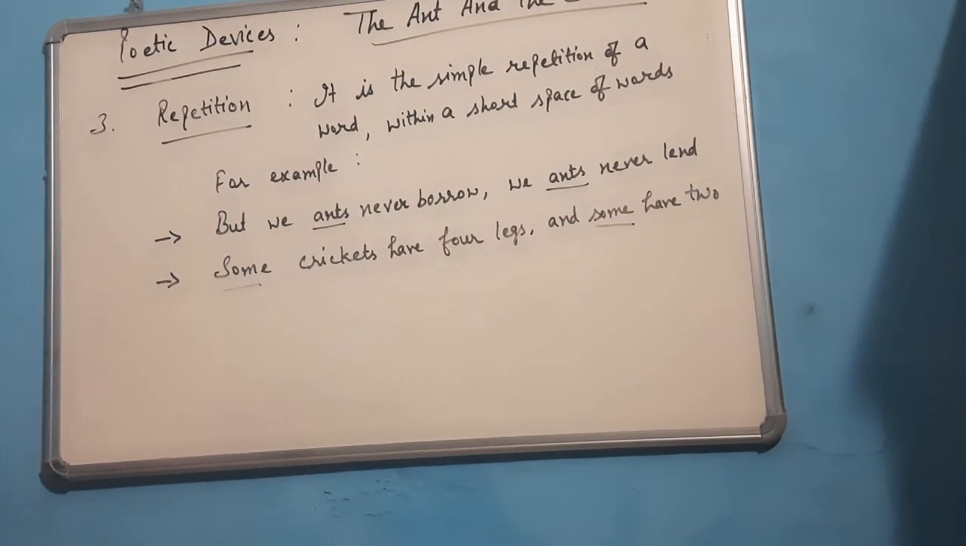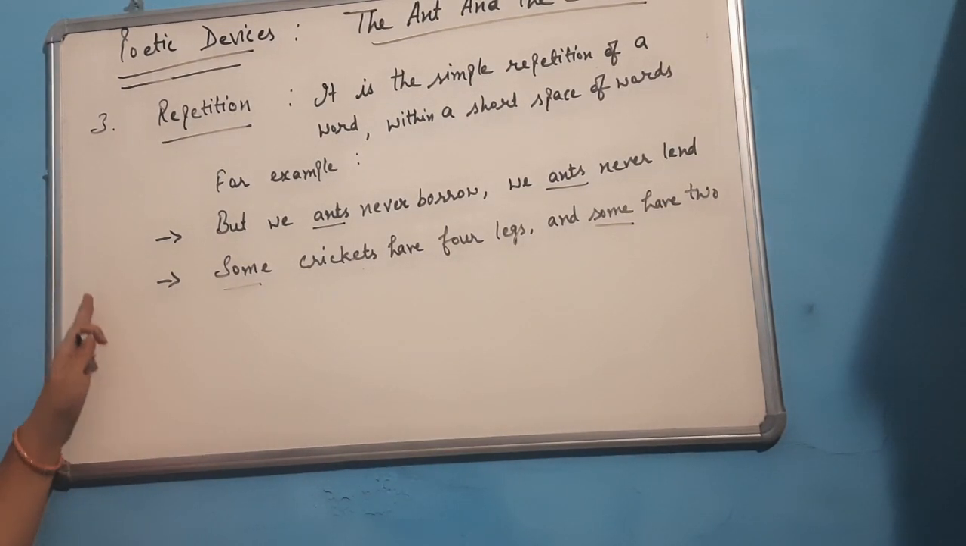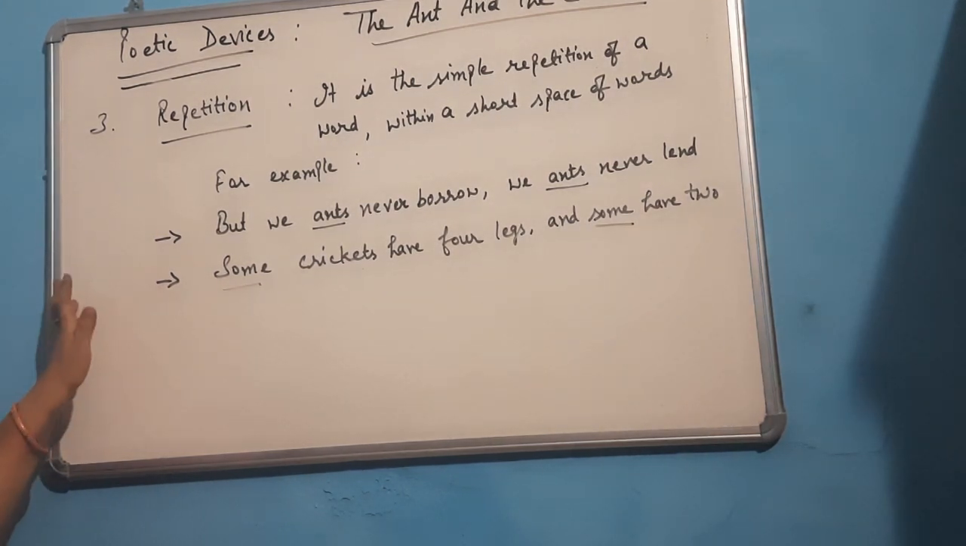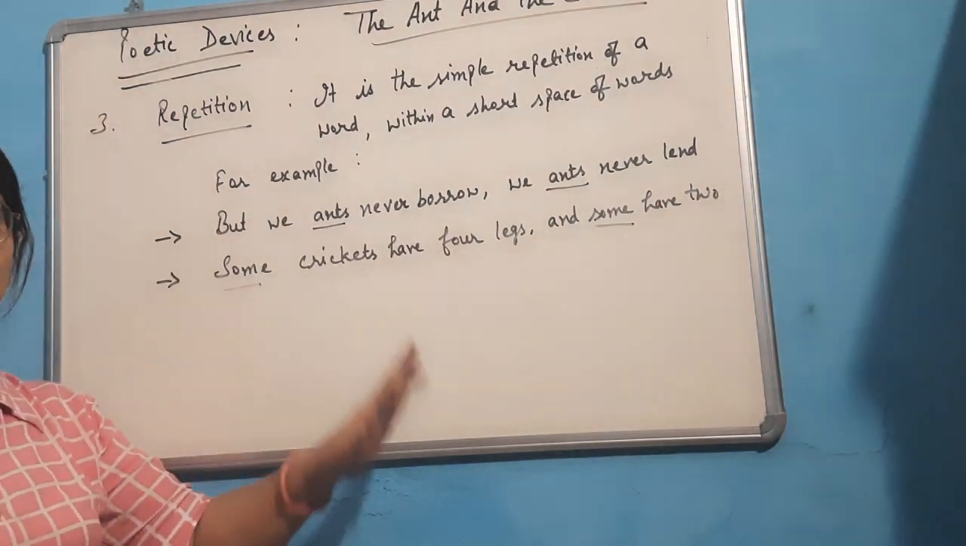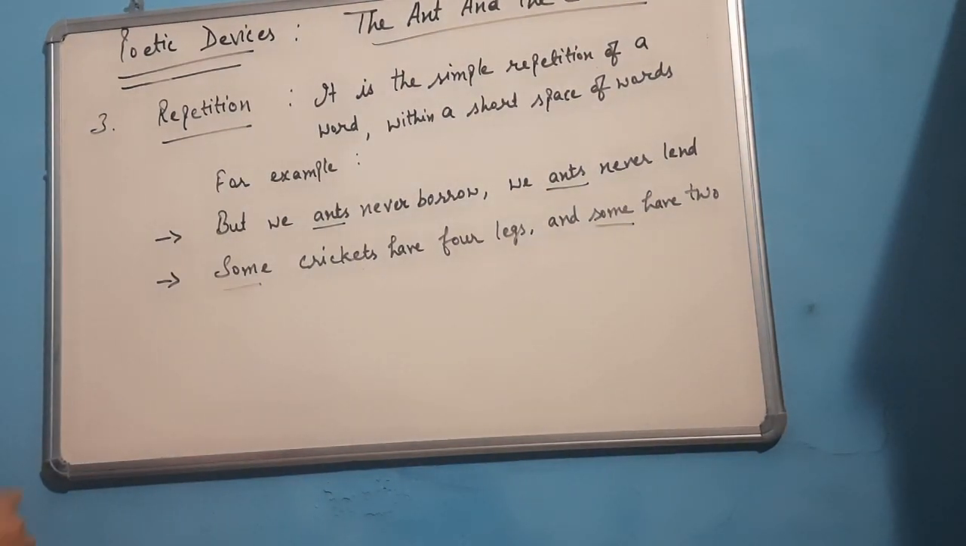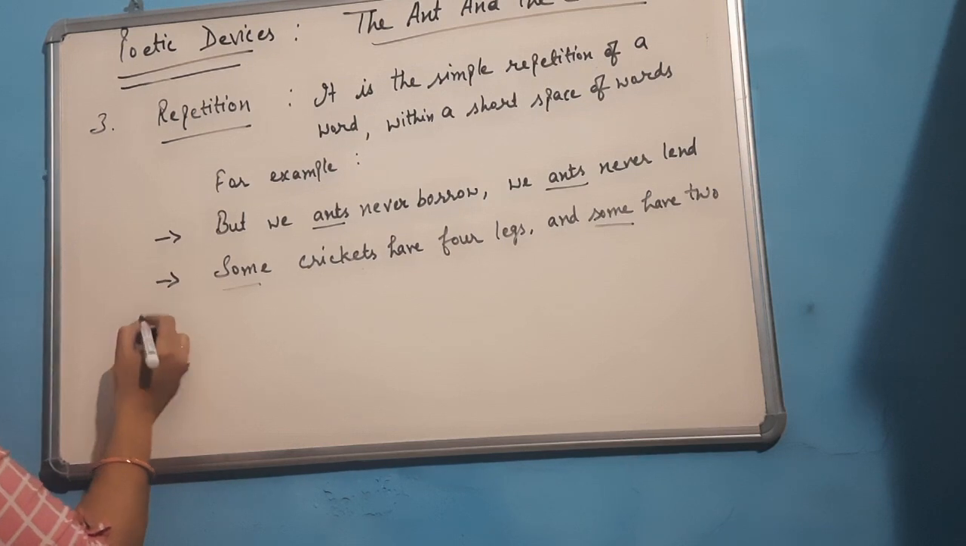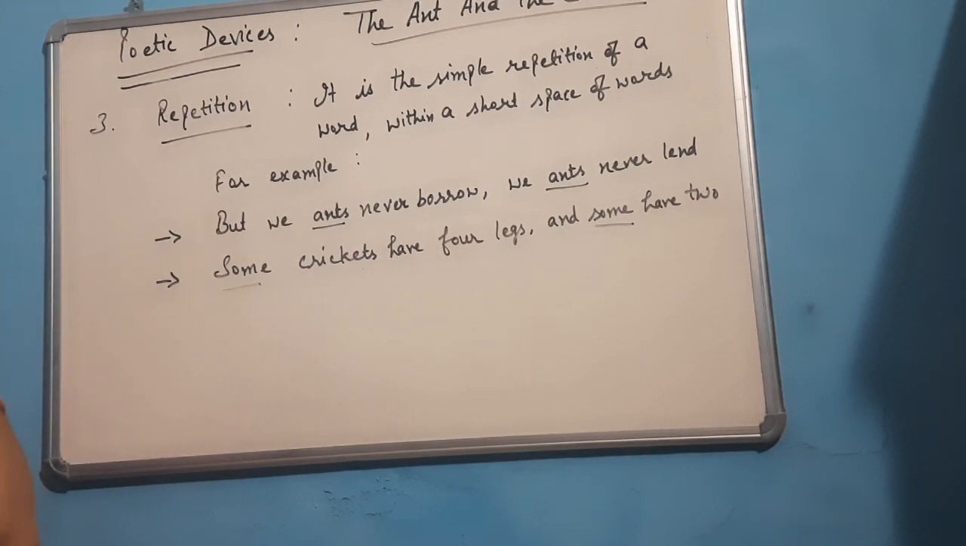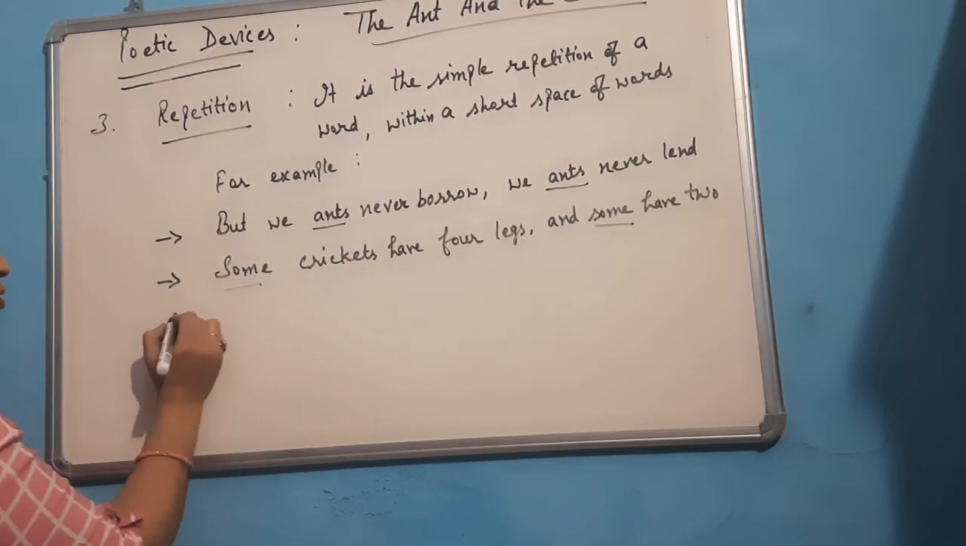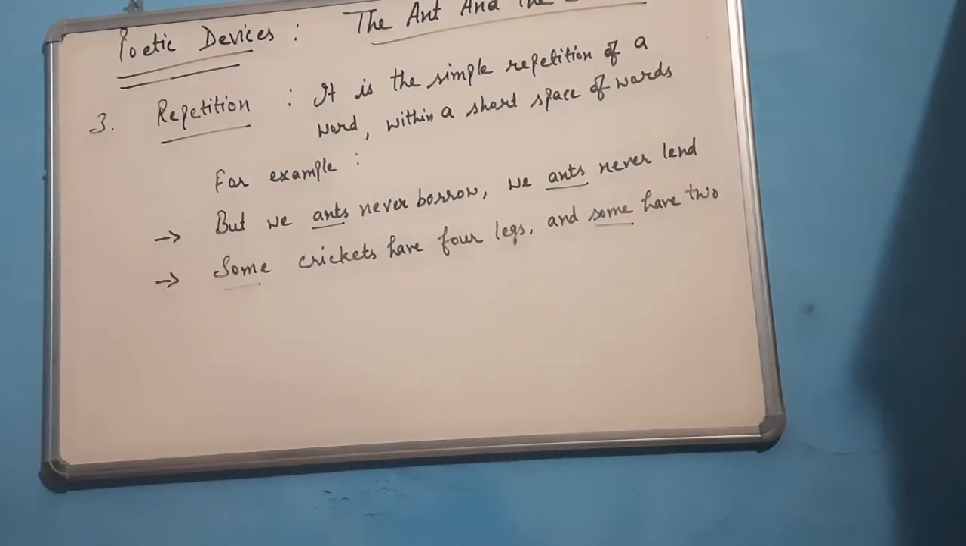Similarly, in this poem there are so many other examples in which this poetic device repetition is used. I hope this is clear to everyone. Here repetition means the repetition of nouns or words. There are other examples also, like alliteration. Alliteration is the repetition of consonant sounds, which we shall do next. I hope this repetition is clear.